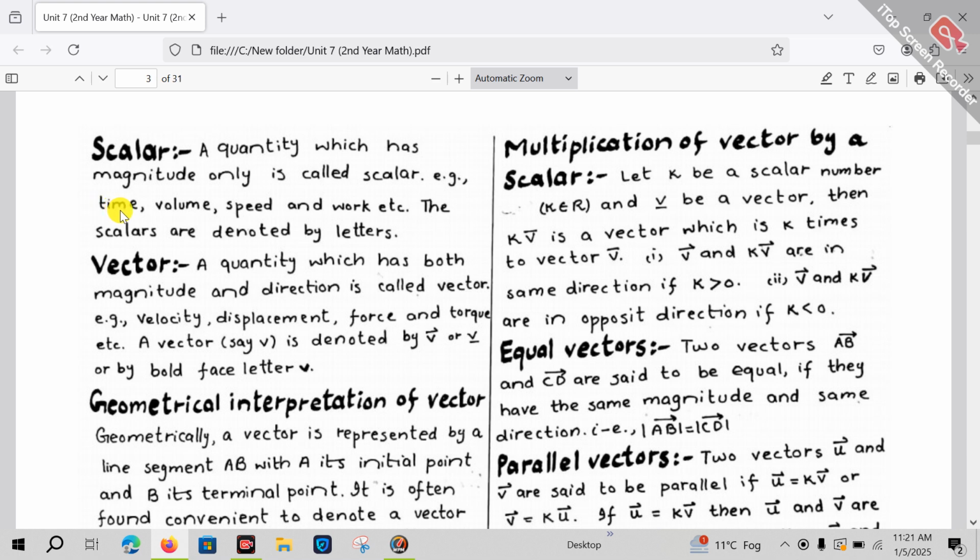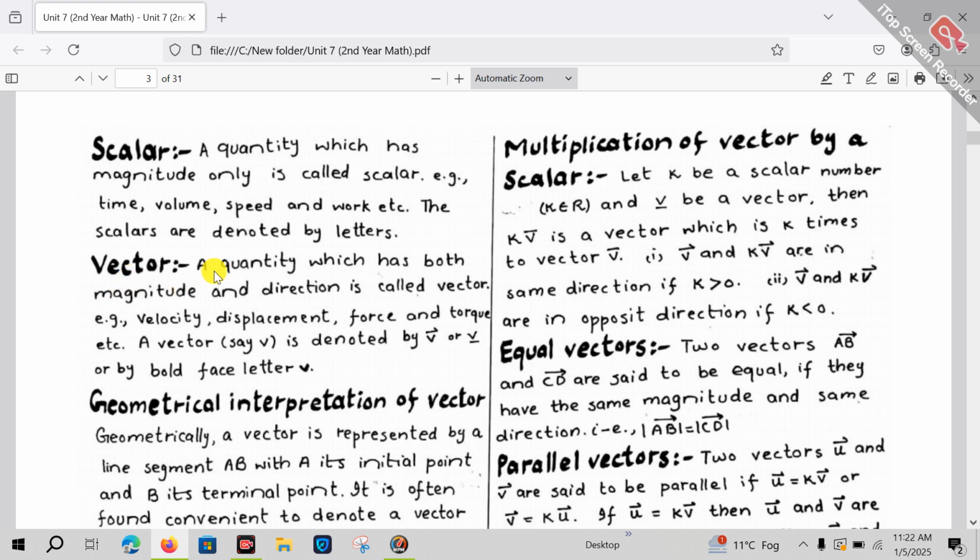First example is time, second one is volume, third one is speed and work. Besides this, speed is a scalar quantity, distance is a scalar quantity. These are the quantities which have only magnitude, so they are called scalars. Next, we will discuss how scalars are denoted. Scalars are denoted by simple letters, A, B, C, A to Z. Alphabets can be used to represent scalars.